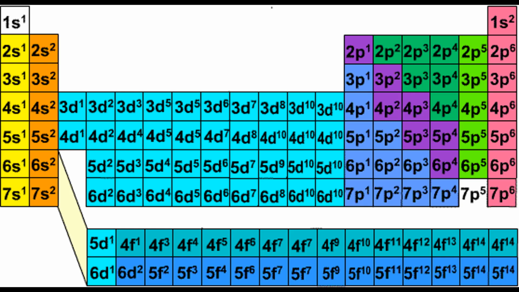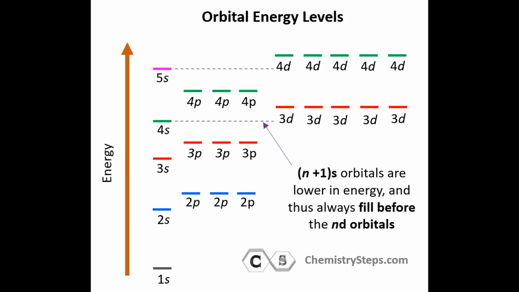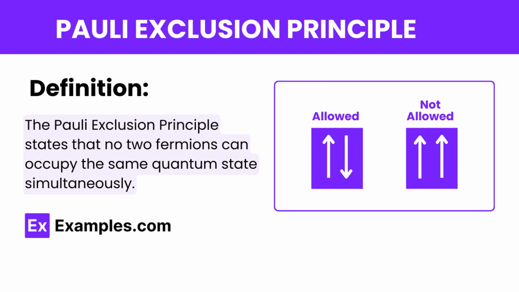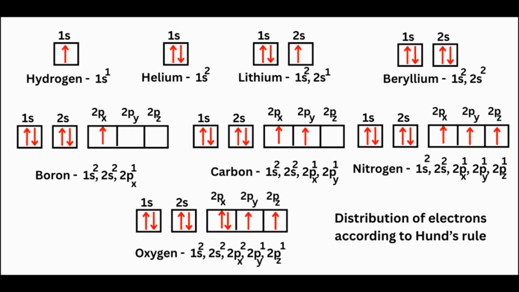The periodic table and electronic configurations. Quantum chemistry helps us understand the periodic table. Electrons fill orbitals in a specific order. This is the Aufbau principle. No two electrons can have the same exact set of quantum numbers. This is the Pauli's exclusion principle. And electrons prefer to occupy different orbitals before pairing up. This is the Hund's rule. This is why elements behave the way they do.